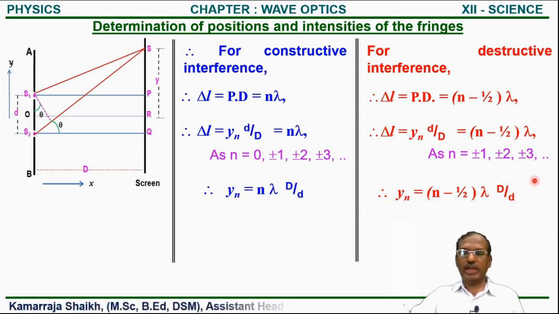This equation can be obtained from this one, as this value small d upon capital D will be inverse multiplied to this one, so we get this equation. In this way we got the positions and intensities of fringes.